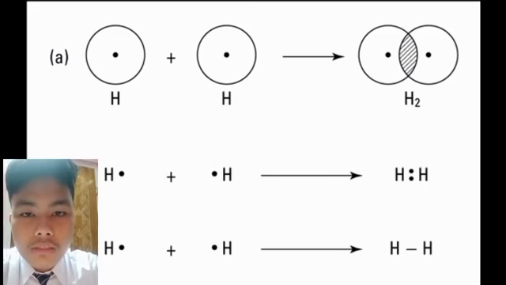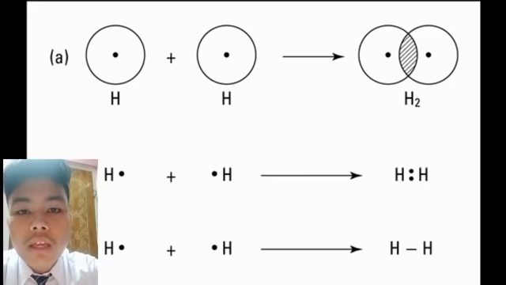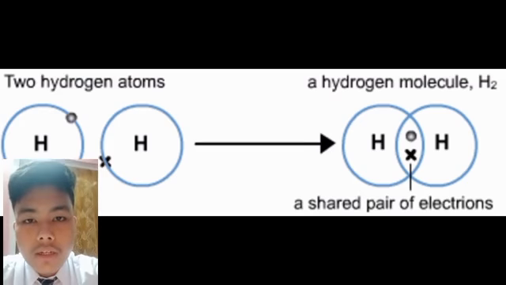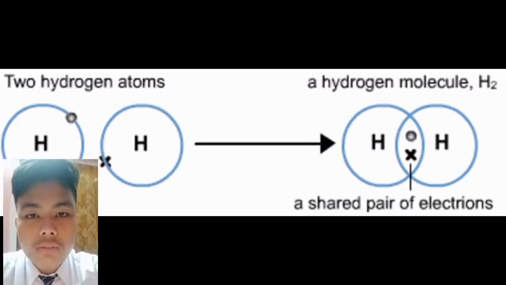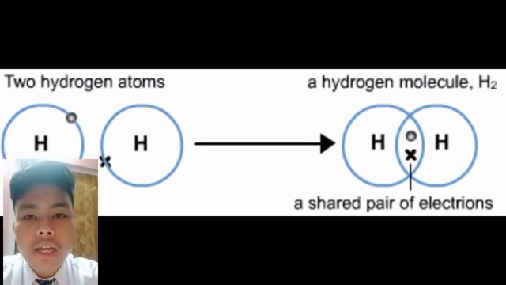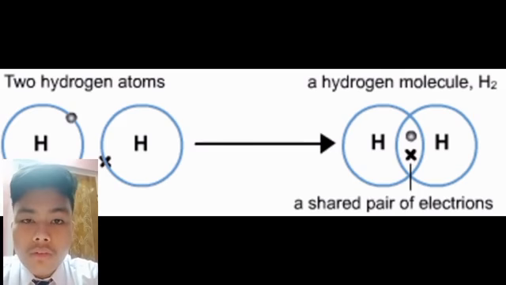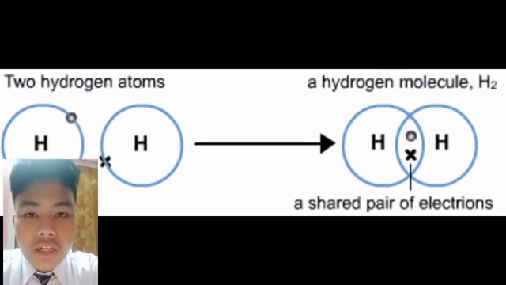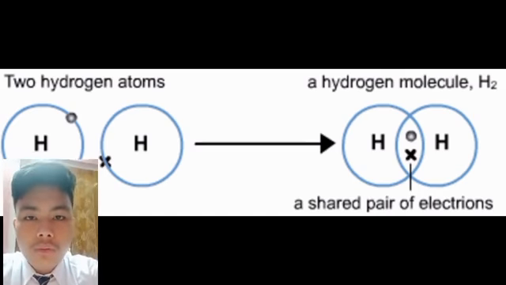The hydrogen molecule is the simplest substance having a covalent bond. In the figure, the electron of the first hydrogen atom is represented by a cross, and the electron of the second hydrogen atom is represented by a dot. Now, in order to achieve the duplet configuration, both the hydrogen atoms share their electrons to form a hydrogen molecule.